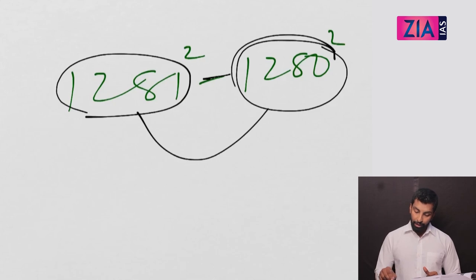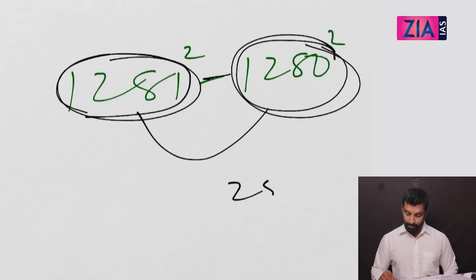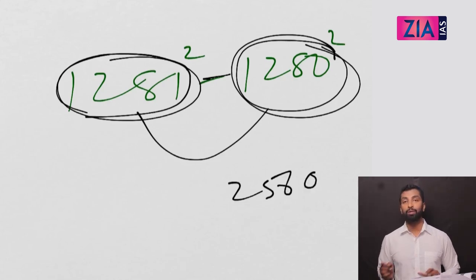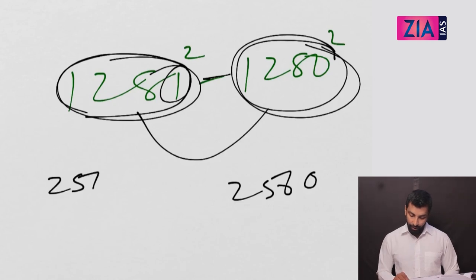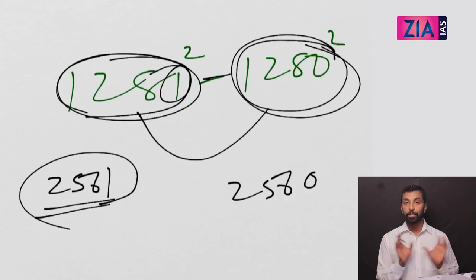You take twice 1280 and add 1, because I have two 1280s and one extra. So 128 twice is 256, so 1280 twice is 2560. But this one I need to add, so my answer is 2561. So 2561 is the difference between these two squares, 1281 square minus 1280 square.